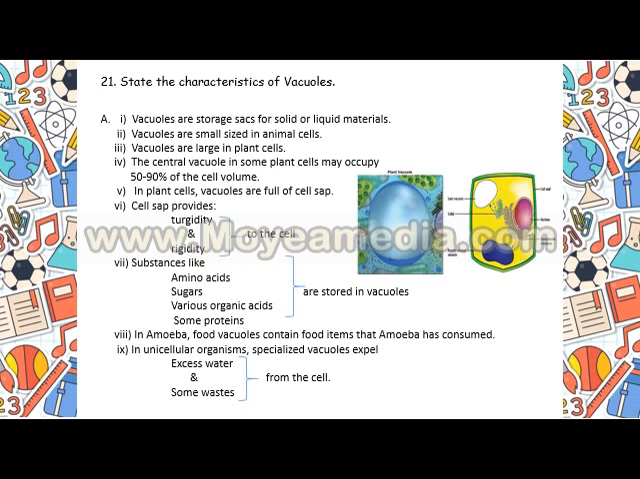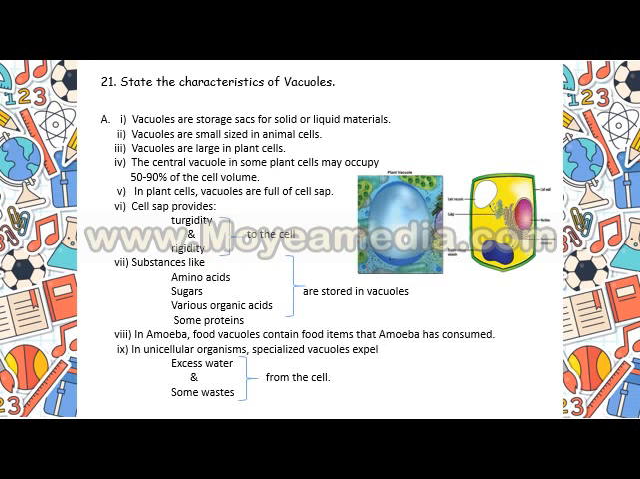the cell volume? Now, these plant cell vacuoles are full of cell sap. Now, what is this cell sap? It provides turgidity and rigidity to the cell. What is turgidity? Turgidity means it never allows the cell to shrink or to swell up too much so that the cell bursts. And rigidity is that it helps the cell to be in shape. So, cell sap is a very important factor in case of plant cells which are present in the vacuoles of the plant cell. Substances like amino acids, sugars, various organic acids, and proteins are all stored in vacuoles.